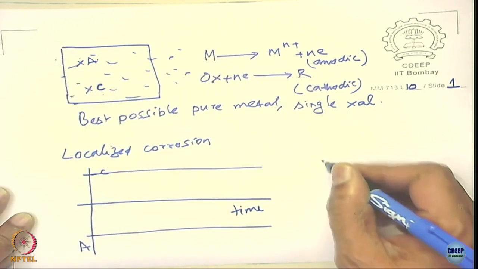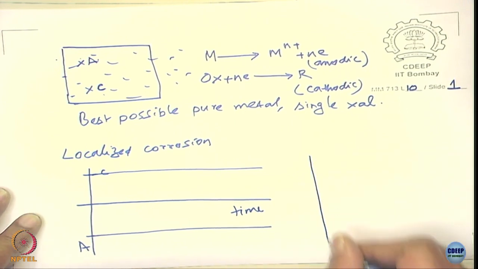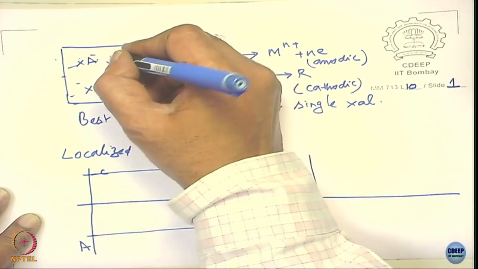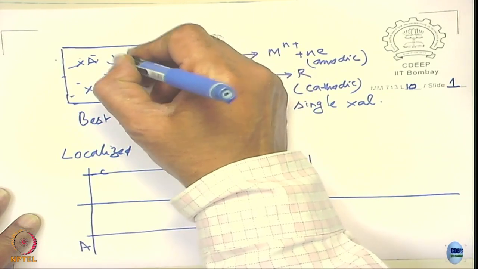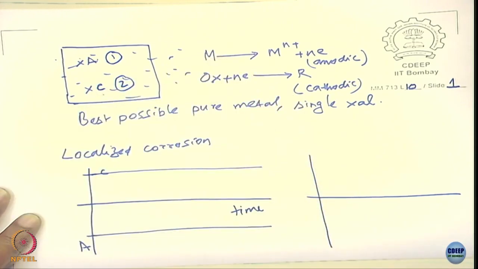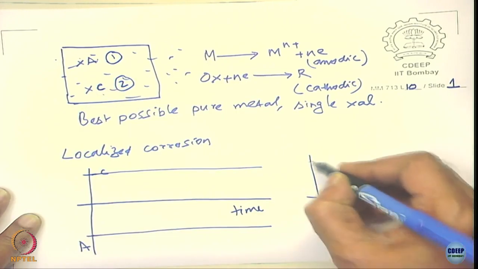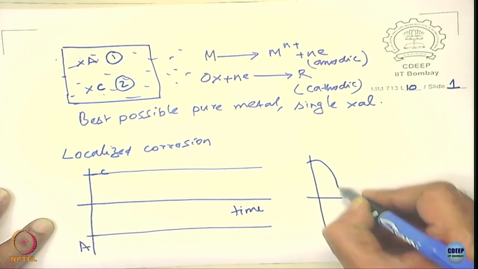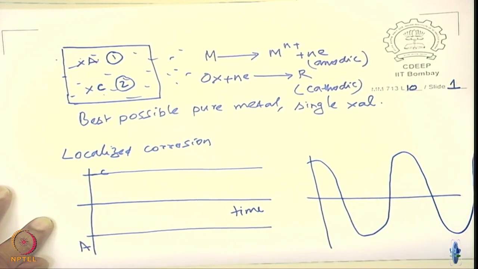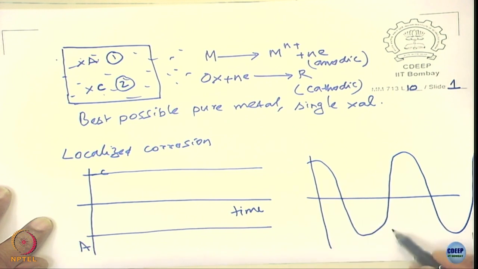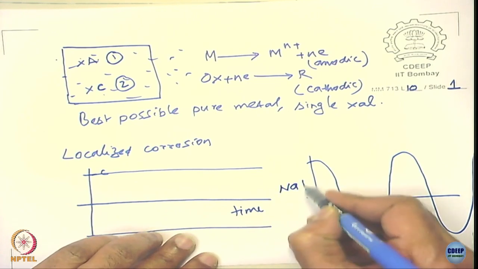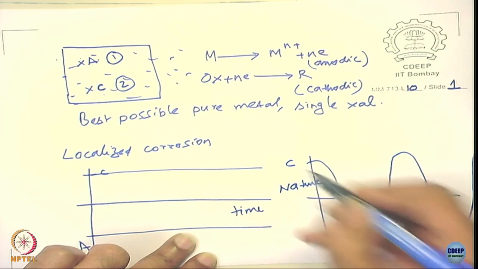Visualize the anode and the cathode at location A. Suppose I designate location 1 and location 2, and plot the nature at location 1 against time.